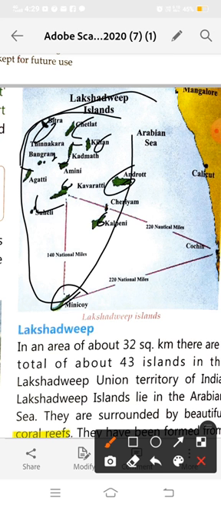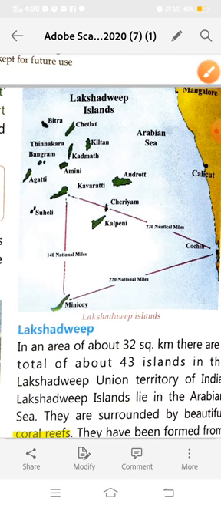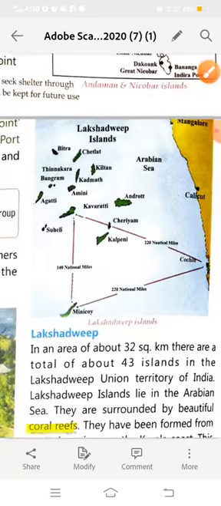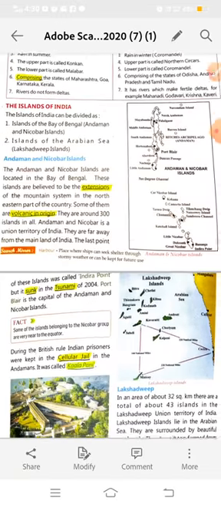And the capital of Lakshadweep is Kavarati. Kavarati is the capital of Lakshadweep. So where is Lakshadweep Island on the Indian map? See clearly here in this map.